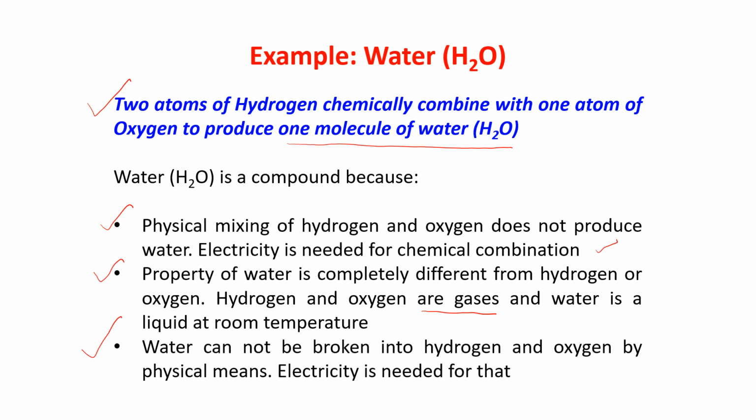The last one, water cannot be broken into hydrogen and oxygen by physical means. For that, electricity is required. This all I already explained.